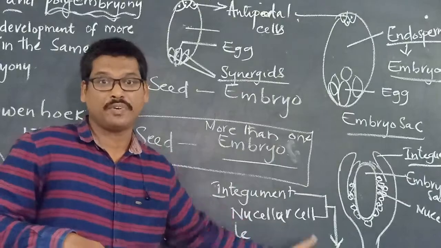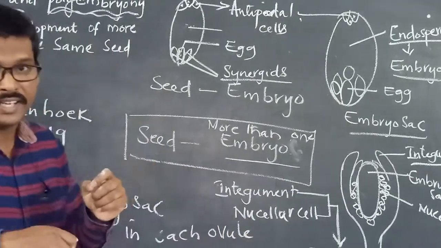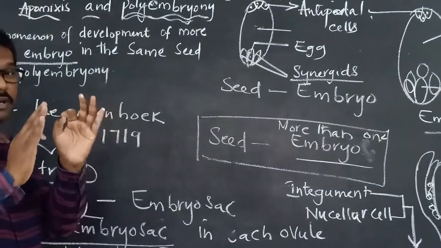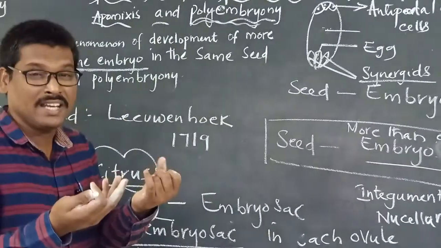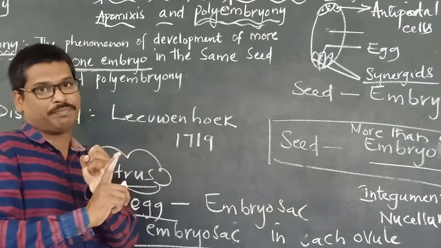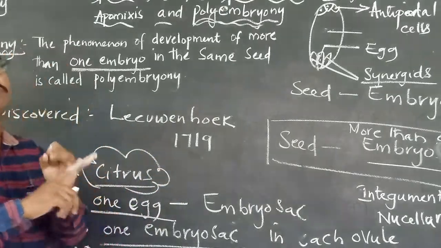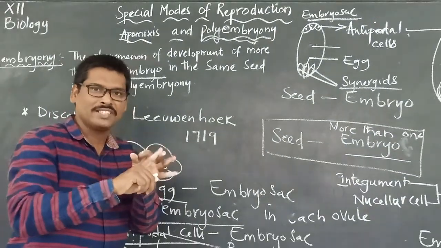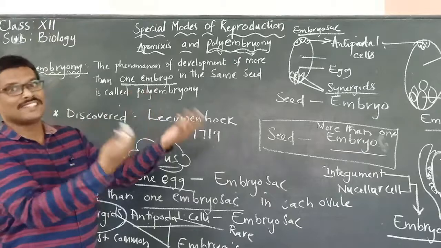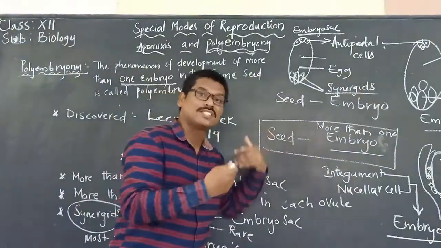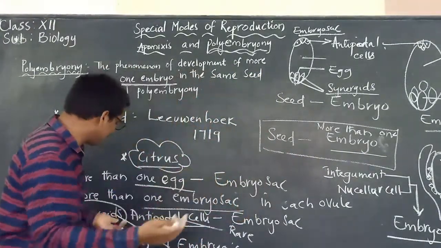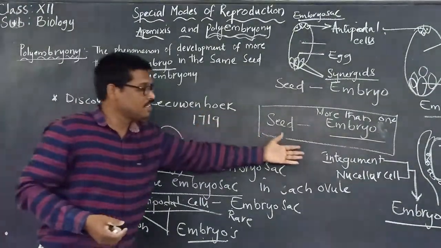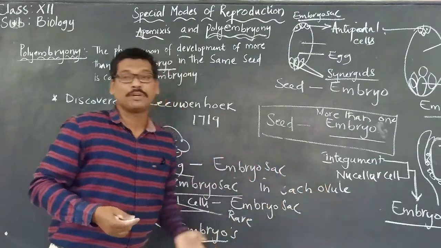So embryos may be formed in many numbers, maybe because of many embryo sacs in the ovule, or because of other cells present inside the embryo sac, like synergids and antipodals, or outside the embryo sac, the integuments and nucellar cells, which can develop into embryos.